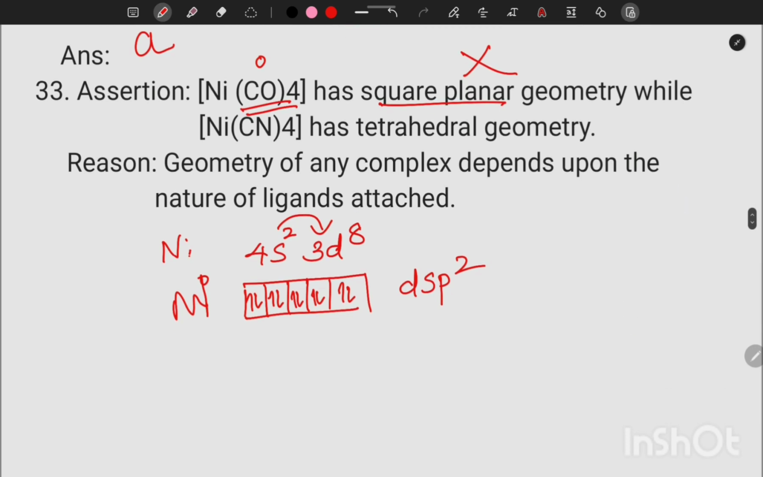Geometry of any complex depends upon the nature of ligands attached, that's a correct statement. So we know the hybridization can vary depending upon the strength of the ligand. Assertion wrong and reason correct. So our option is option D.